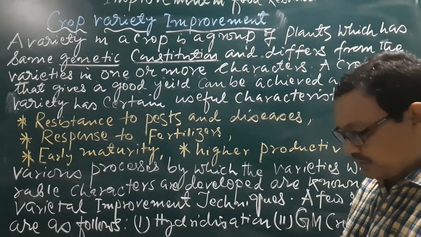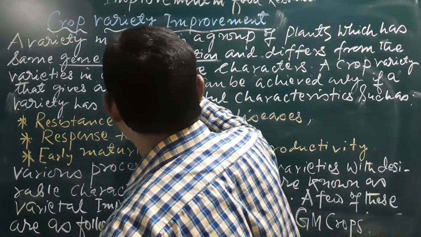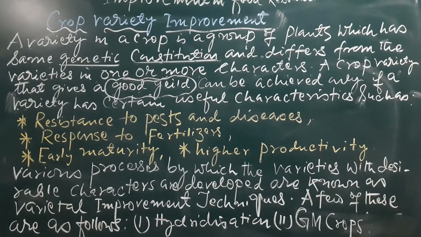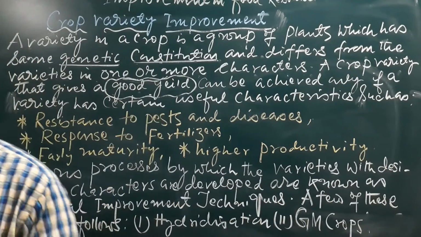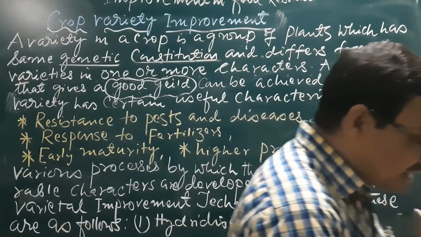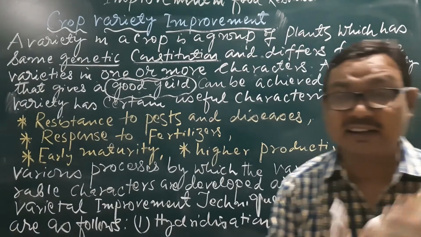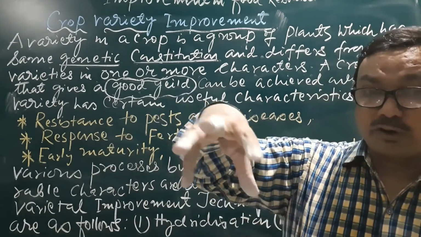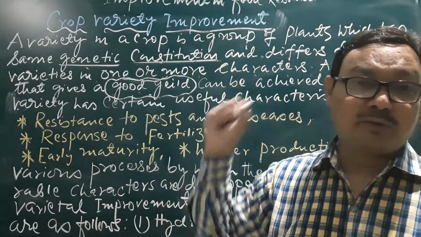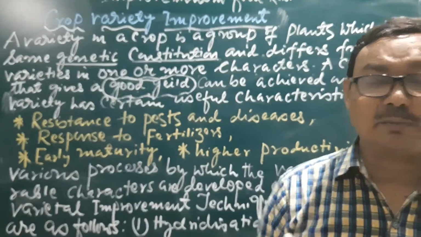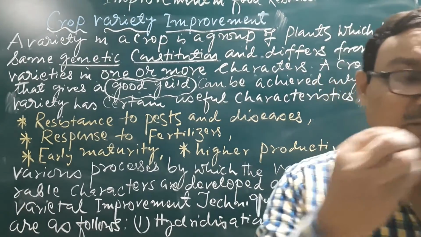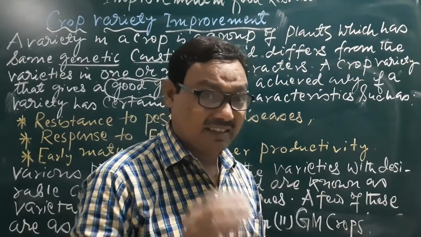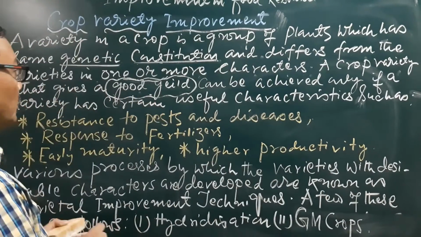A crop variety that gives a good yield. Good yield means good production. That means if a farmer wants to produce a particular type of crop, and he has a certain target, that per acre of land I will produce 1 quintal of wheat, or some other target, and that is achieved, that is a good yield.